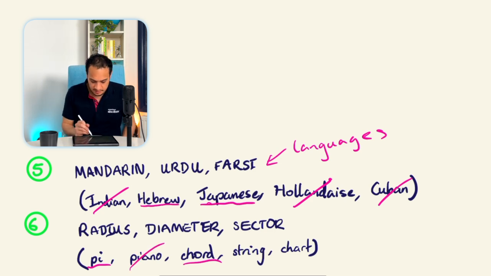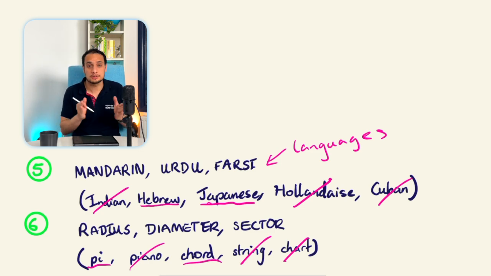String, again, might be associated a little bit with circles, but it's not actually to do with circles, so we can eliminate that. And then we've got chart, which might make you think of pie chart, which is to do with circles, but this is too ambiguous, so we can eliminate that. So we're left with pi and chord, and those are our answers.